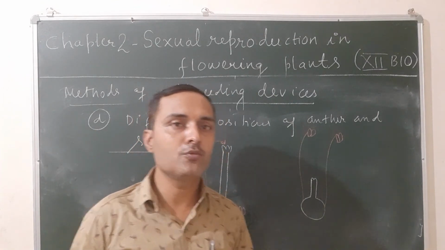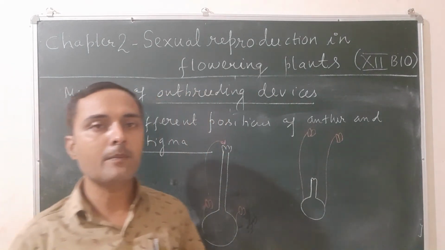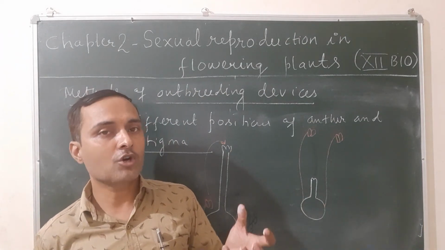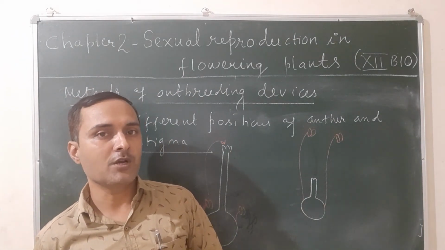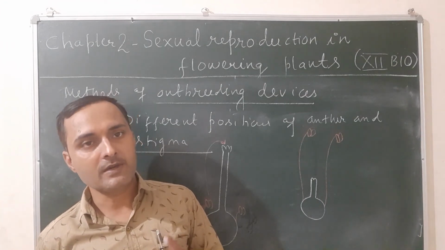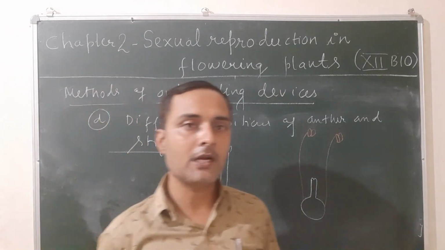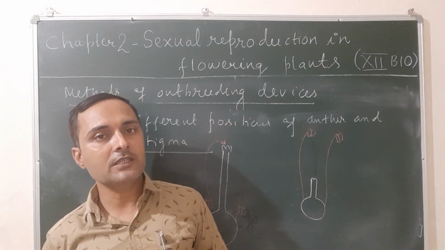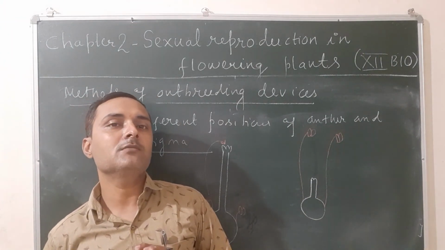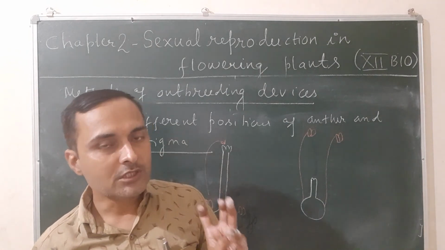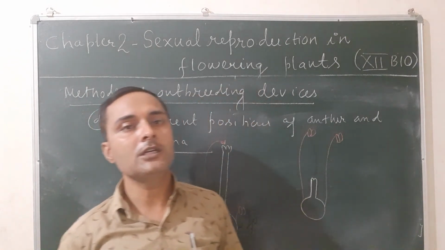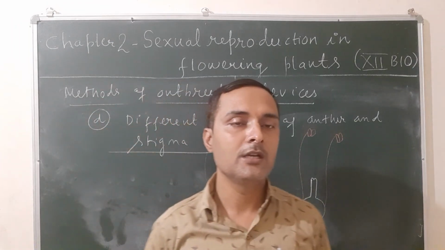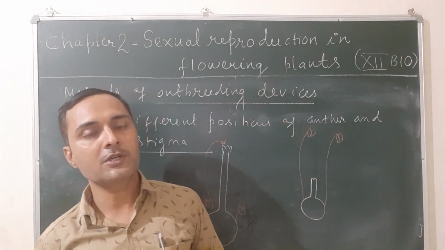Once again, what do we mean by the term outbreeding devices? The mechanisms in flowering plants that promote cross pollination and prevent self pollination are known as outbreeding devices. In flowering plants, there are four methods of outbreeding devices. The first one is dichogamy, the second is unisexuality, the third is different positions of anther and stigma, and the fourth is self incompatibility. So this is all about outbreeding devices.